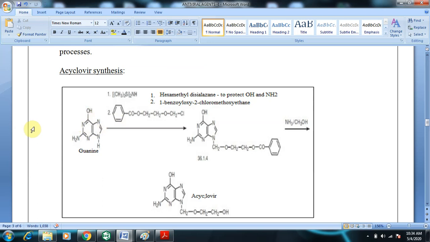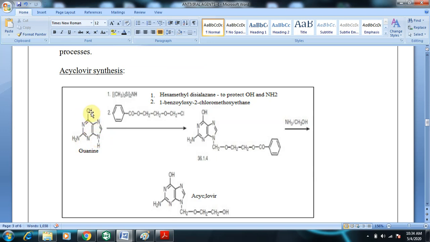So here in guanine, first step, there are nucleophiles. One is the amine NH2, and this NH, and this is OH. The OH and NH2 are more reactive towards a reagent than NH.